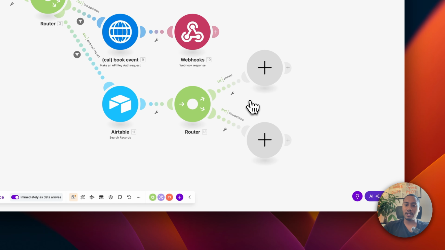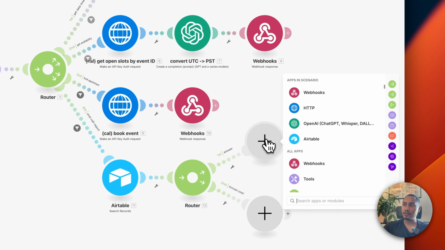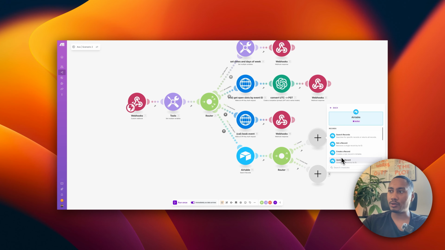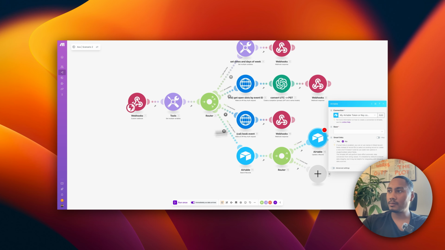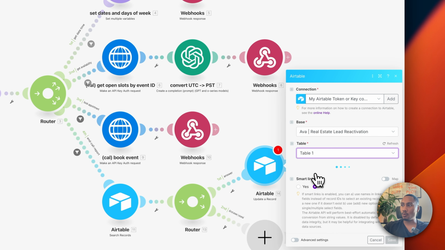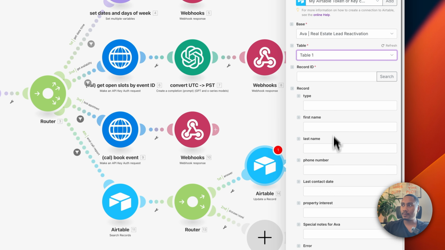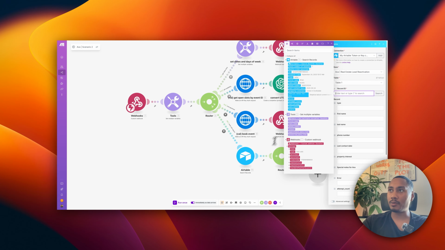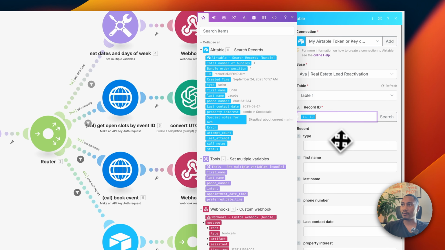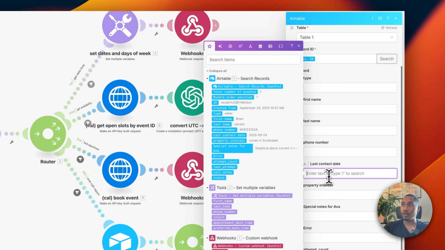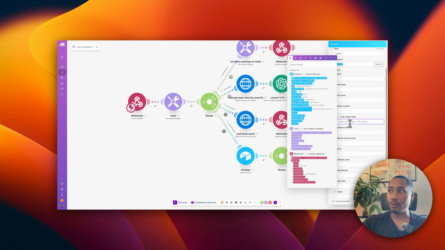Yep. And then here, if they answered, we're going to select an Airtable and update a record, and we want to choose the workspace we created, table number 1. And this is why we need to search the records by phone number, so that we can grab this ID to reference. Then last contact date, meaning they answered, so we've been able to get a hold of them. So the contact date is going to be this.